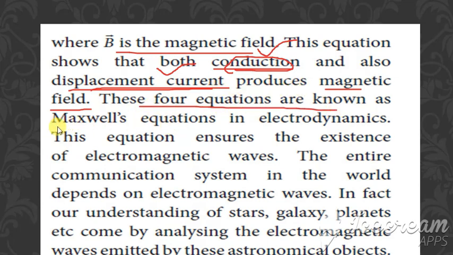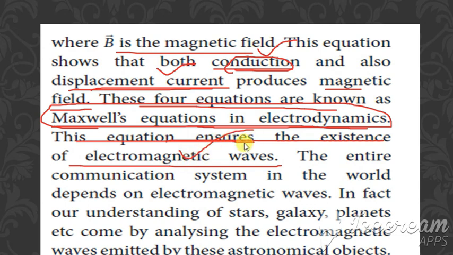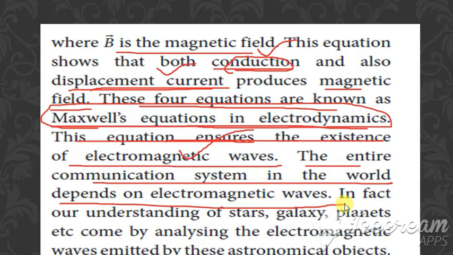All these four equations are known as Maxwell's equations in electrodynamics. Totally we saw four equations. These equations ensure the existence of electromagnetic waves. The entire communication in the world depends on electromagnetic waves.